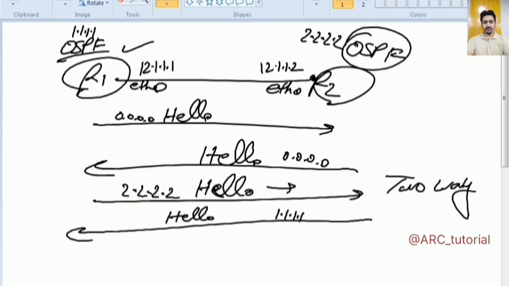Then, in two-way state, it will also perform some other tasks, such as DR and BDR election, and this DR and BDR election will depend only on network type. Are you getting my point or not? If your network type is like point to point, because I will also discuss all these network types, in which network type DR BDR election will be performed and in which it will not be performed, I will be discussing it with you. But now remember that if DR and BDR have to be elected, then the election will always be performed during two-way state only.